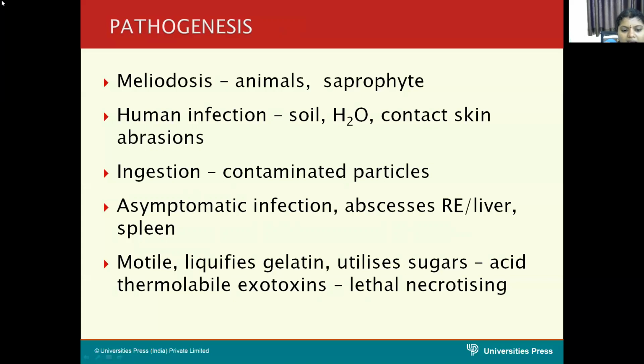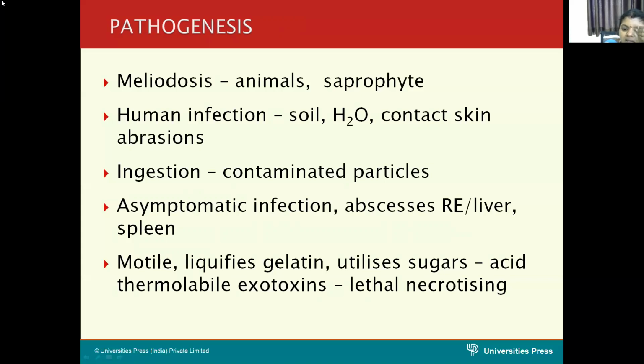The differences between Burkholderia mallei and pseudomallei: Burkholderia mallei is a non-motile organism, whereas Burkholderia pseudomallei is motile.